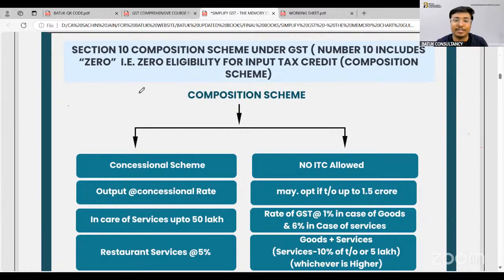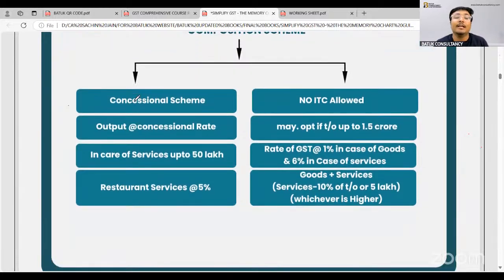And if you are in the service sector, in that case, if your turnover is up to 50 lakh rupees, you can go for the composition scheme. Otherwise, you will not be eligible for this scheme, because this scheme is specifically for small dealers, small traders, small taxpayers. So this is a concessional scheme. A concessional rate of GST will be applicable. As you are paying the output tax at a concessional rate, you will not be eligible to claim a single rupee of input tax credit. In case of restaurant services, the rate of GST is applicable at the rate of 5%.